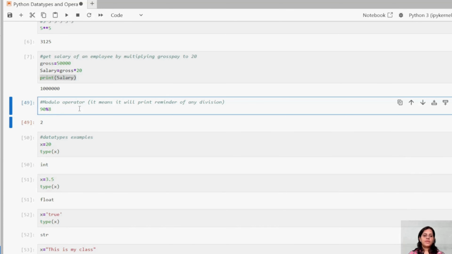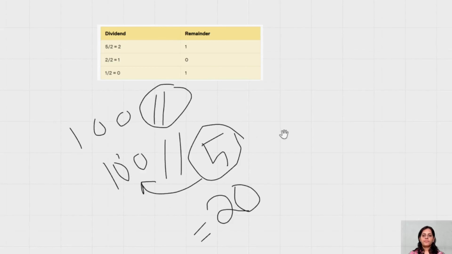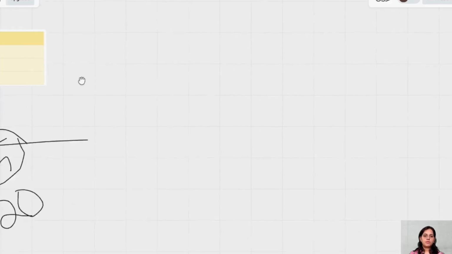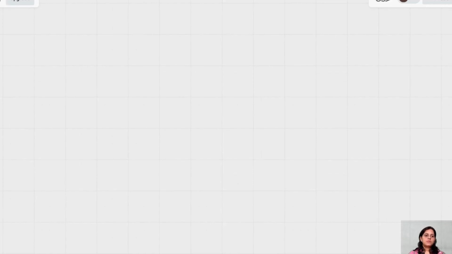Then we have the modulo operator. Modulo means, guys, it will print the remainder of any division. Let me take you to the whiteboard. So, guys, what will my modulo operator do? Consider that I am taking 100 mod.